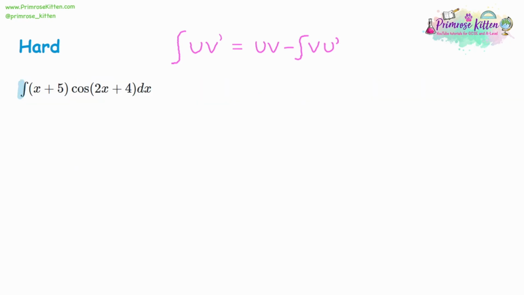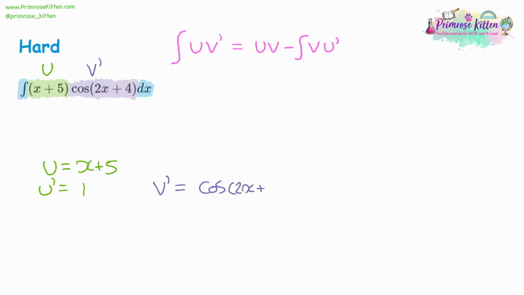For our next example, again, we are integrating. We've got an x bracket, and we've got some trigonometry. That's giving us u and v dash. So if u is equal to x plus 5, differentiating that, differentiate x, you get 1. Differentiate 5, you get 0. Then we've got v dash, which is cos of 2x plus 4.